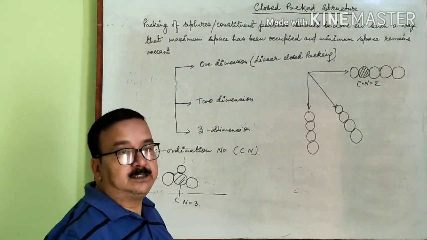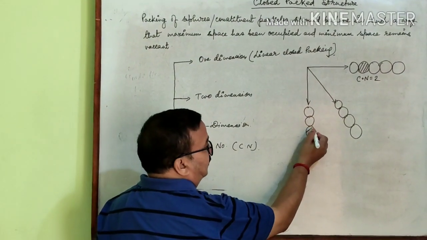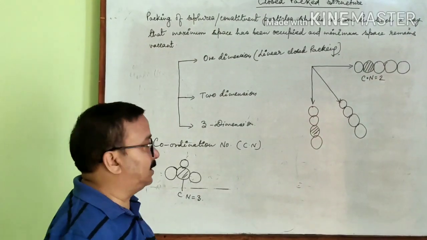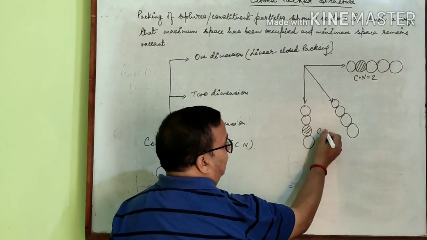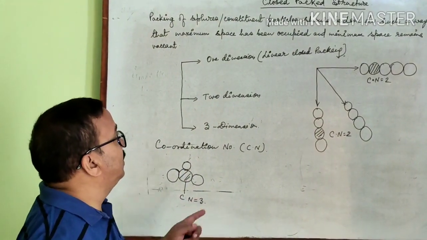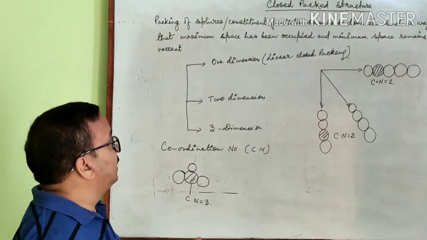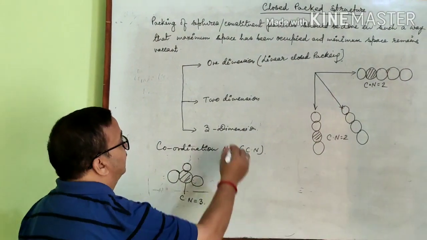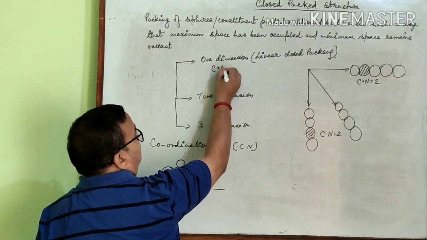You can take any sphere, for example this one. This sphere is in contact with 2 spheres. Therefore, coordination number is 2. So, remember that the coordination number of particles in close packed structure in one dimension is always 2.